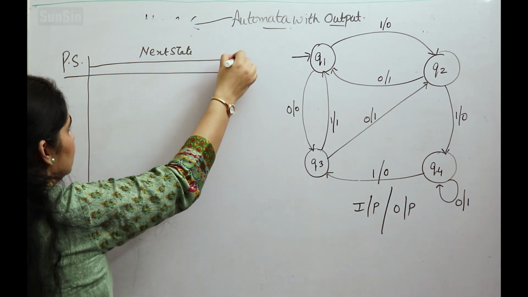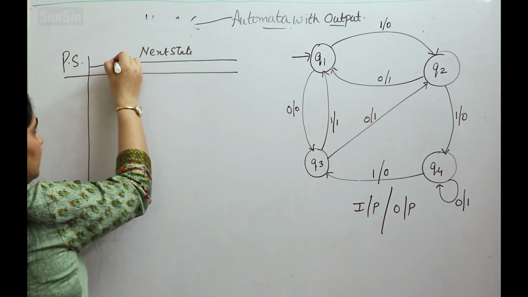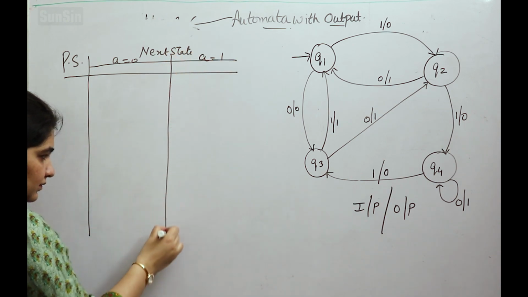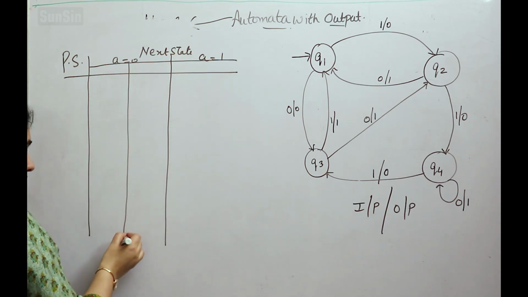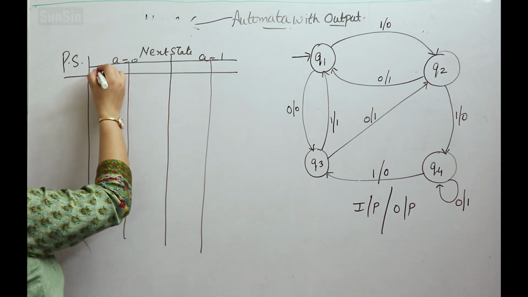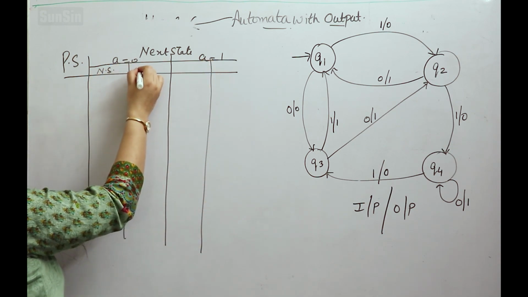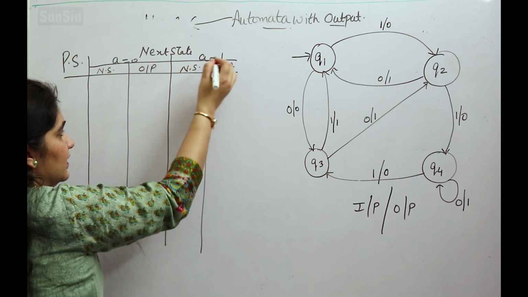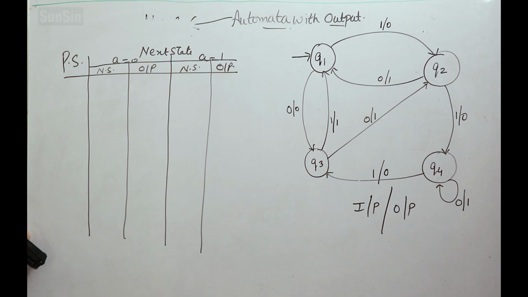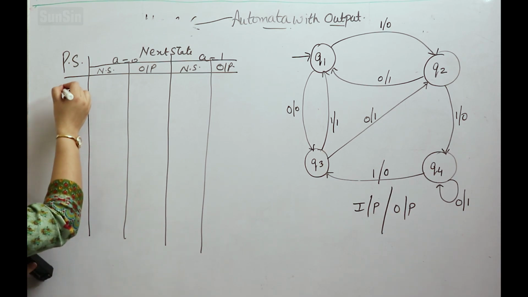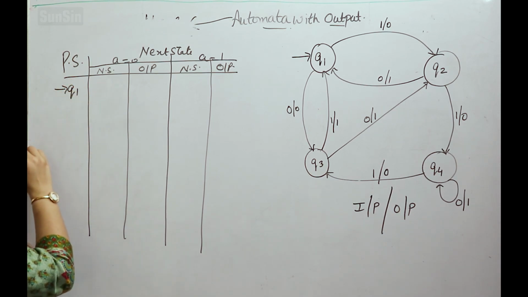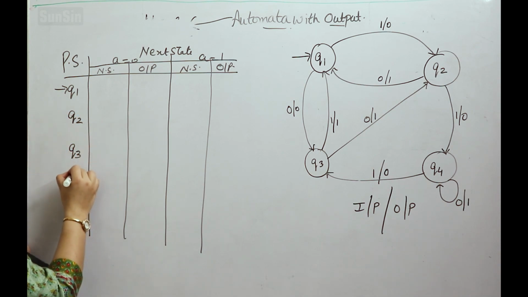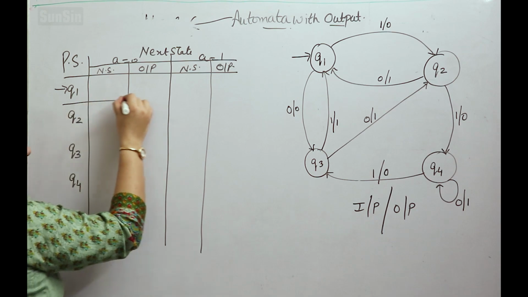The input a is equal to 0 and a is equal to 1. These are further divided into 2 parts. One is the next state and another one is the output. Next state and the output. This one is the format of the Mealy machine transition table. Over here we will write all the states starting from the initial state: Q1, Q2, Q3 and Q4.